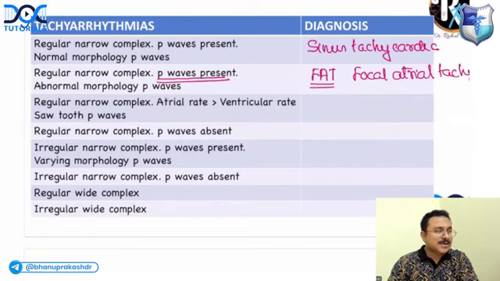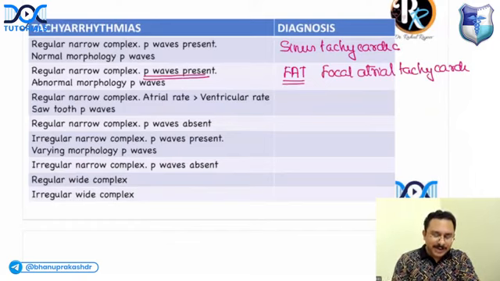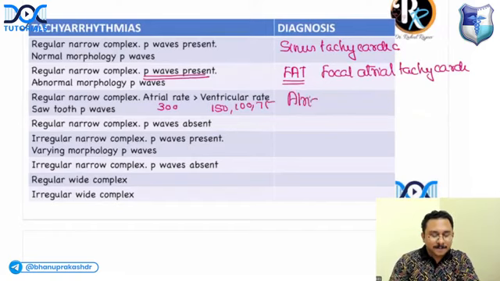Next question. You get a regular narrow complex tachyarrhythmia and the atrial rate is much higher than the ventricular rate. So the atrial rate is around 300, but the ventricular rate may be 150, 100, or 75. What is this tachyarrhythmia with sawtooth P waves? This is called atrial flutter.